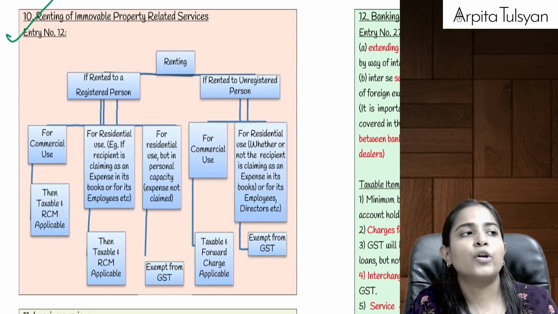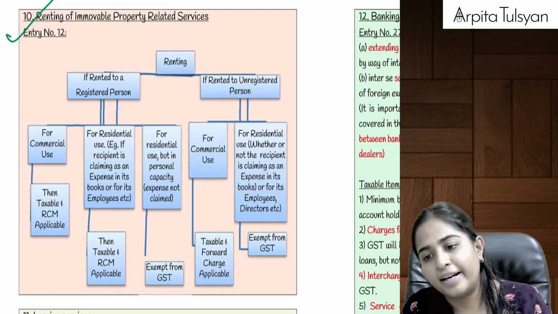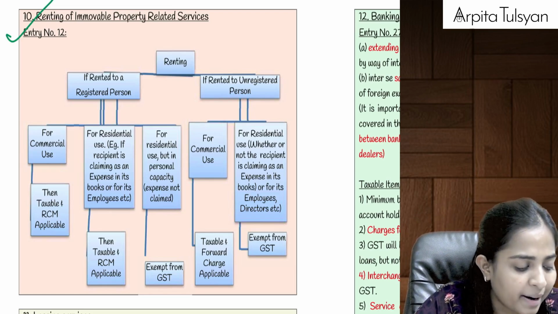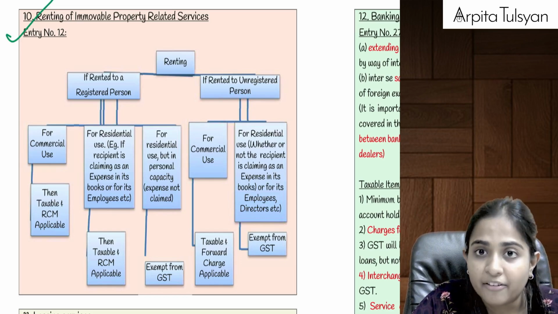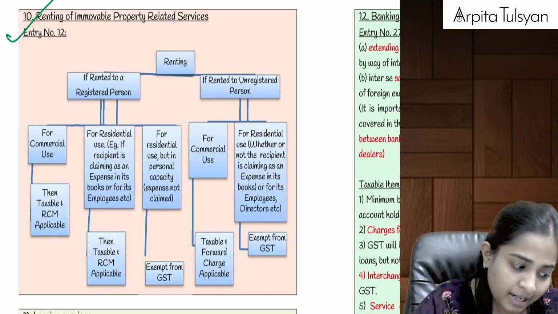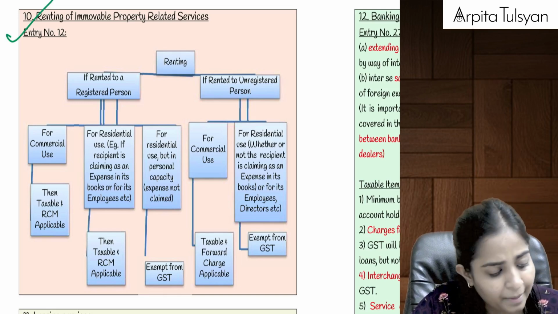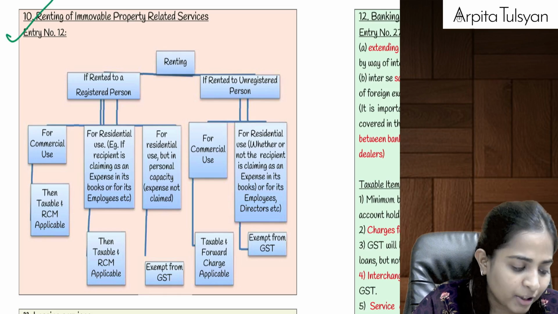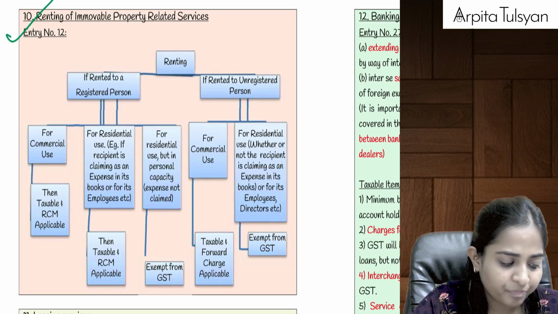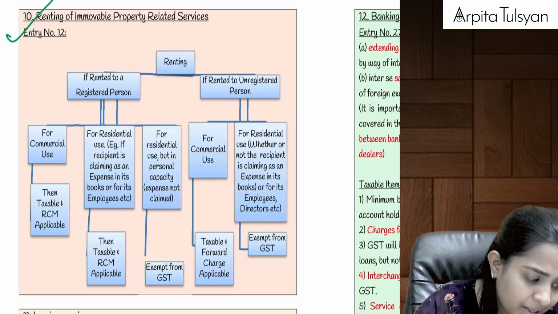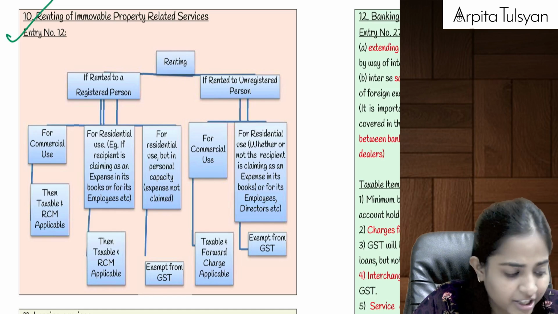Then after that, let's go to the next one, that is renting of immovable property related services. I don't know if you recollect, we had just done it in government related services also. Renting of immovable property provided by government to a registered business entity will be taxable under RCM, and if it is provided to a small business entity, then what was the scenario? Then it will be taxable. I told you renting is always taxable, then it will be taxable under reverse charge mechanism.